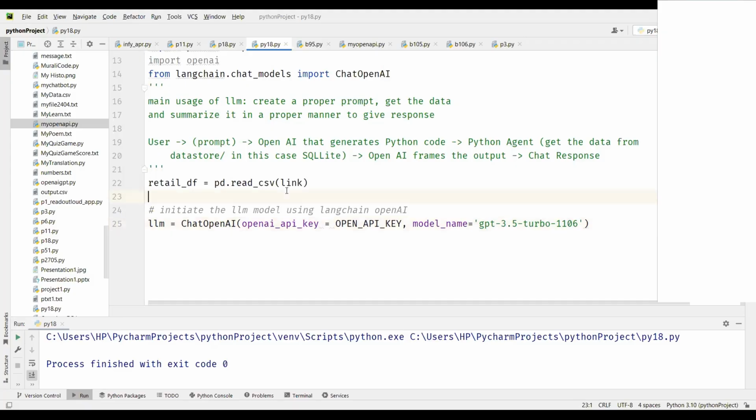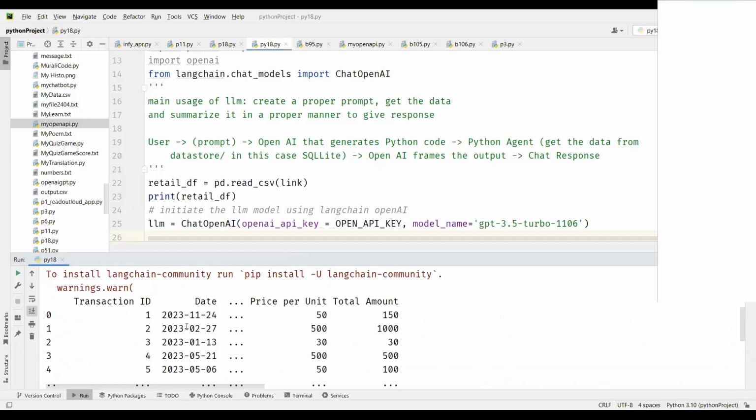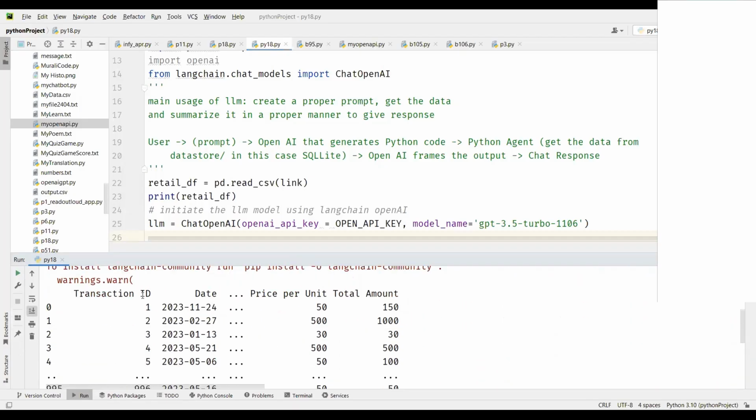If you want to see the data set, let's print the data set to see if it has been read perfectly or not. While it is fetching the data and printing the data set for us, perfect. So this is the data, right? You have ID, date, you have the columns here.